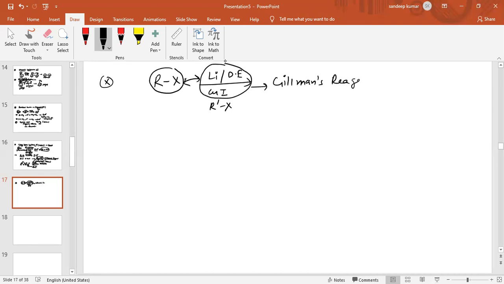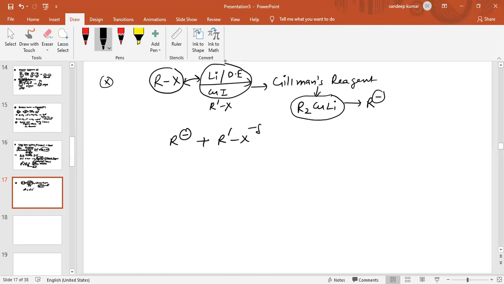And Gilman's reagent is dialkyl copper lithium. Gilman's reagent will supply the nucleophile, which is R minus. This R minus will attack this R' because it is partial positive, and forms R-R' as its major product. So we have seen the preparation of alkane by the Corey-House synthesis reaction.